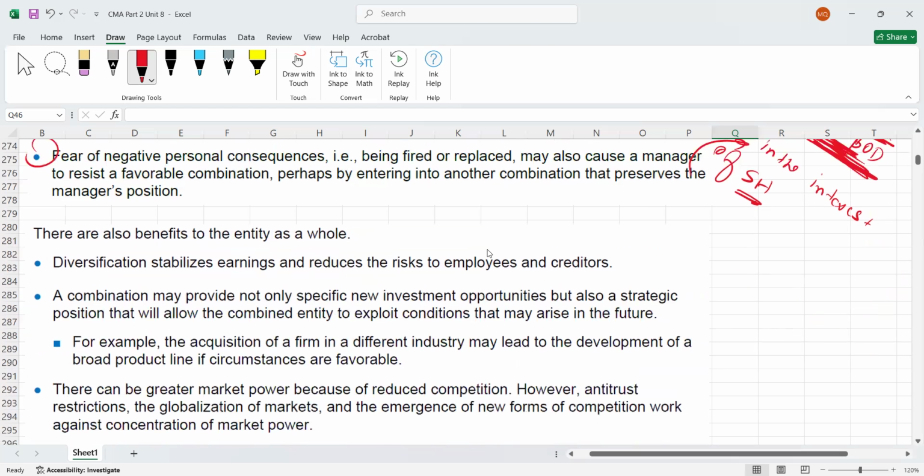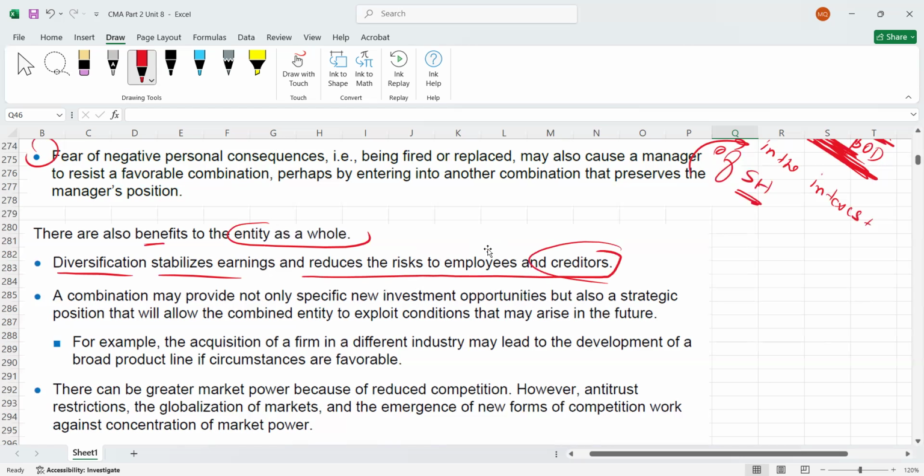There are also some other benefits to the entity as a whole. What is the benefit? Number one, let's assume you are having a conglomerate merger, where two unrelated businesses are going to merge. So first, diversification will be there, right? Investments are being diversified, so you will get stable earnings. Stable earnings means even if on one side you are having a loss, most probably on the other side you will have a gain. Gain on one side will net off the loss on the other side, and you will get stable earnings. It also reduces the risk to employees and creditors.